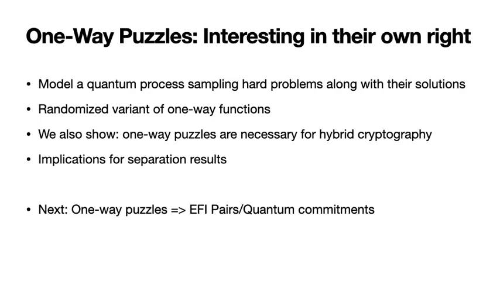And we can also show that one-way puzzles are, in themselves, a necessary object for the existence of hybrid cryptography. And hybrid cryptography is cryptography where locally parties are allowed to do quantum computations. However, all communication must be classical. Additionally, because one-way puzzles are this classical output, classical input object, they can be used to simplify several separation results and hopefully help prove even newer ones. And next up, we will show that this one-way puzzle object implies the existence of EFI pairs.